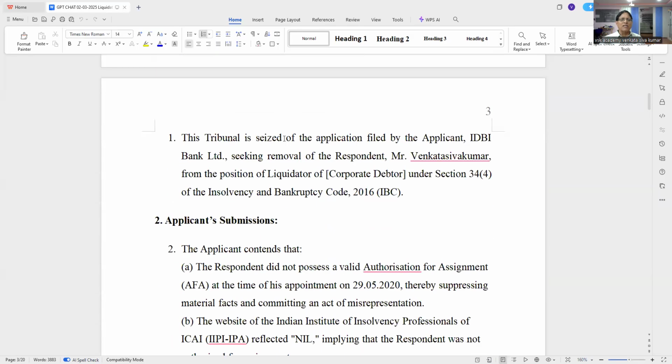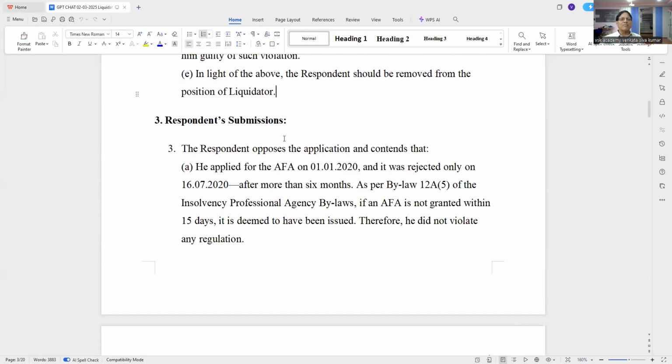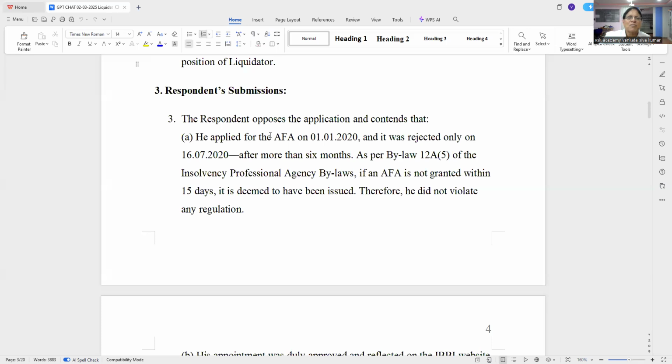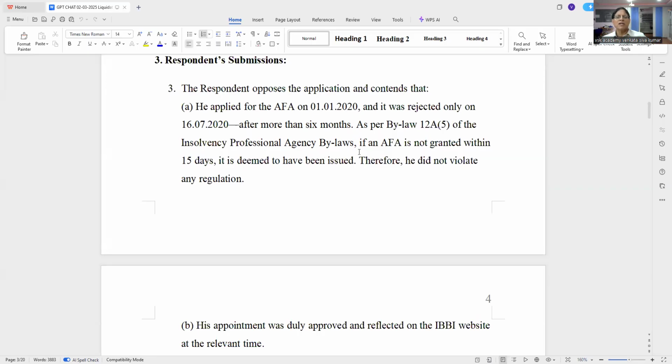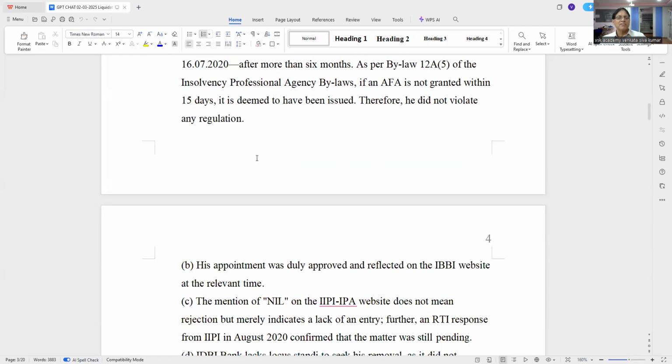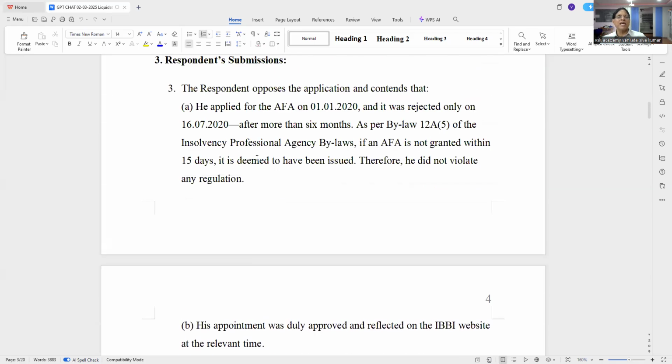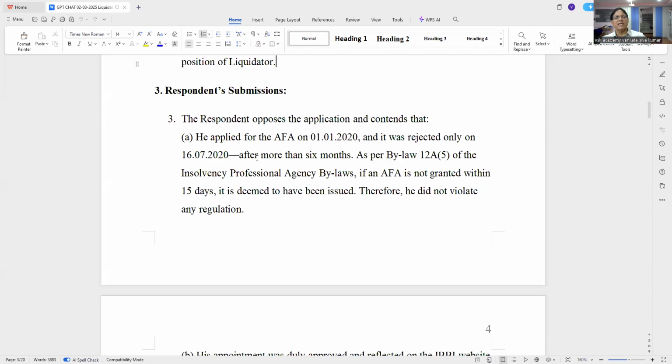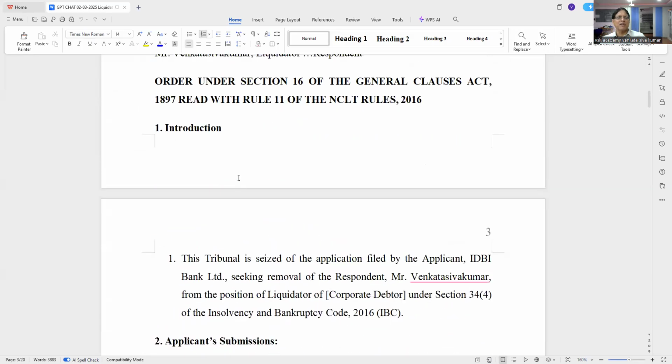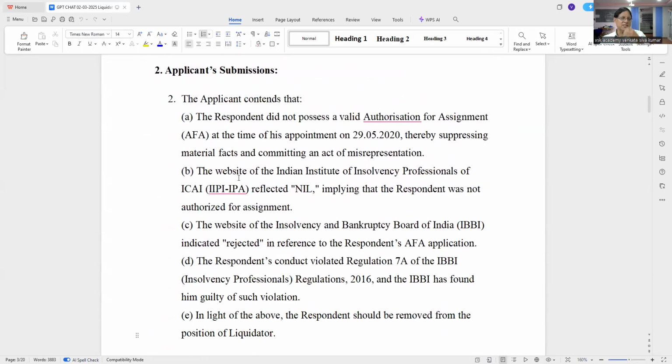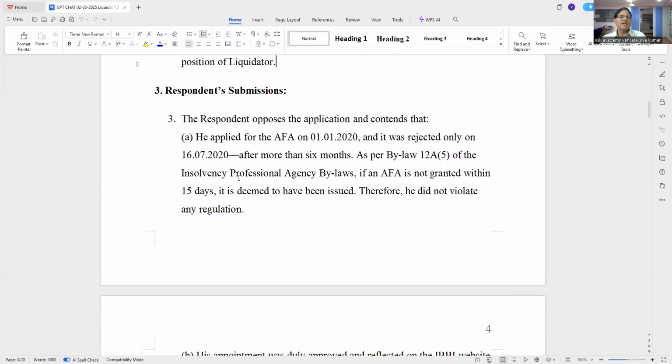This is the thing. One point they said, applicant submissions, respondent submissions. The respondent opposed the application and contends that he applied for this on 1/1/20. It was rejected on 16th after more than 6 months. As per bylaw 12I5, if an offer is not granted within 15 days, it is deemed to have been issued. Therefore, he did not violate it. First point. Then B. You see 3AB. So 1, that is what is the issue. You see format, introduction. 2, submissions of the applicant. 3, respondents.